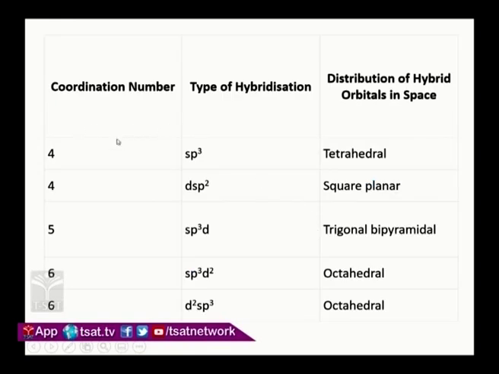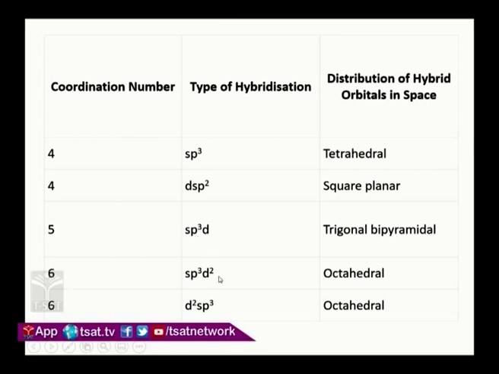Now let us see the different geometries possible with different hybridization. Like coordination number 4. So what does coordination number mean? It is the number of bonds around the central metal atom, that is the coordination number. So if the coordination number is 4, there are two different geometries possible. One is sp3, that is tetrahedral geometry, and dsp2. dsp2 is square planar. And similarly with coordination number 5, it will be trigonal bipyramidal, that is sp3d hybridization.